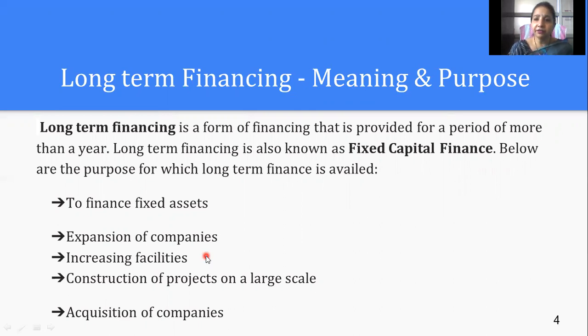Then increasing the facilities of my business. For the construction of projects on a large scale, we need long-term finances, and definitely for the acquisition of companies, we need long-term finance.